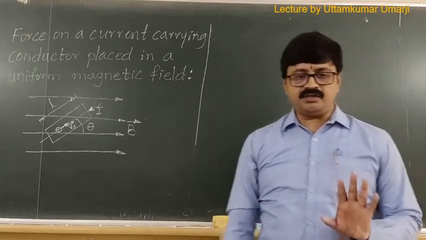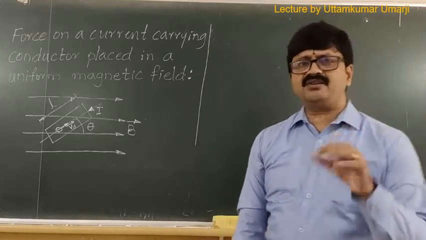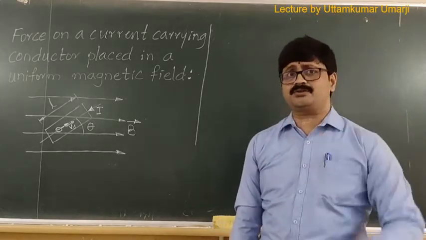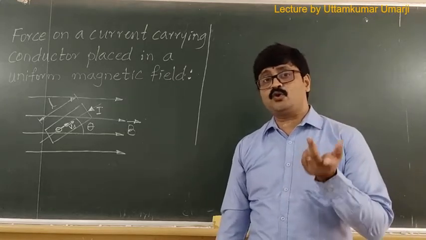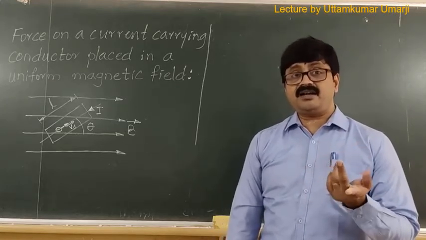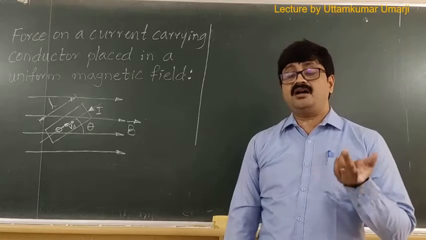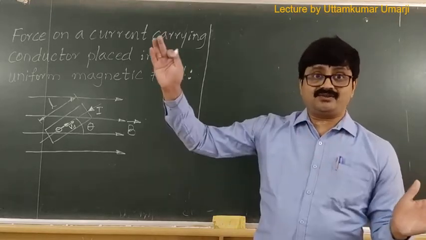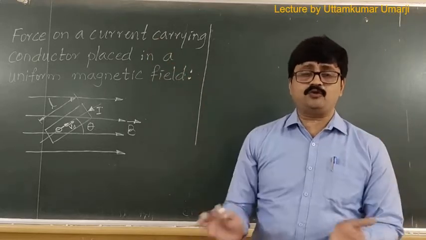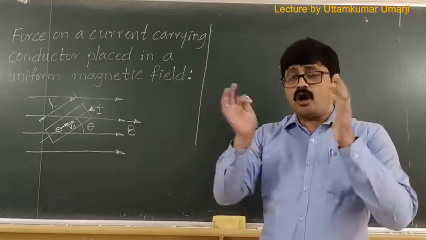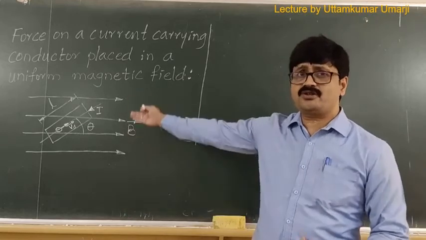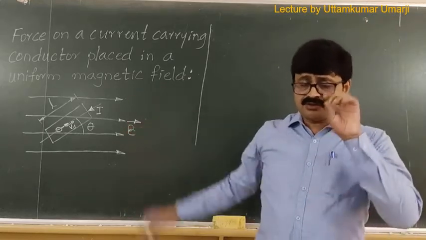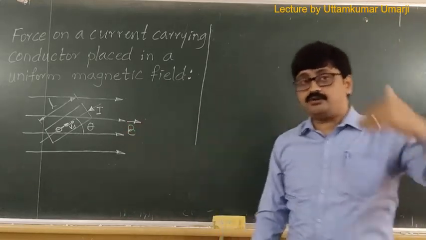Here I will calculate the force on one single electron. Then I will calculate the total number of electrons. Then by calculating the total number of electrons, I will calculate the total force on all the electrons. Total force on all the electrons is nothing but force on the conductor. Do you agree on that? So this is the logic that we are going to adopt here.